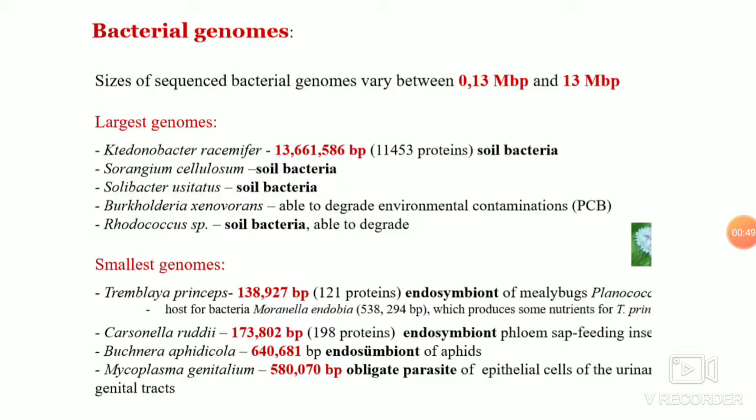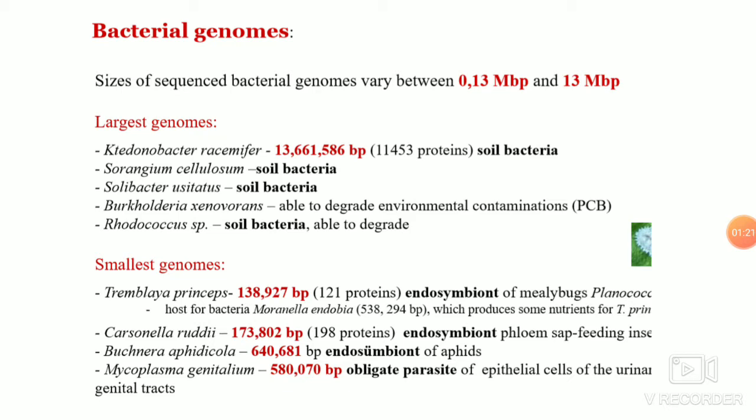So before going to the minute structure, we'll just see what the size of the bacterial genome is. The size of the bacterial genome varies. The maximum length of bacterial genome sequence is 13 megabase pairs. You have the largest genome containing organisms. Basically, they are soil bacteria because they have to survive in such an environment. They have typical genes which are present.